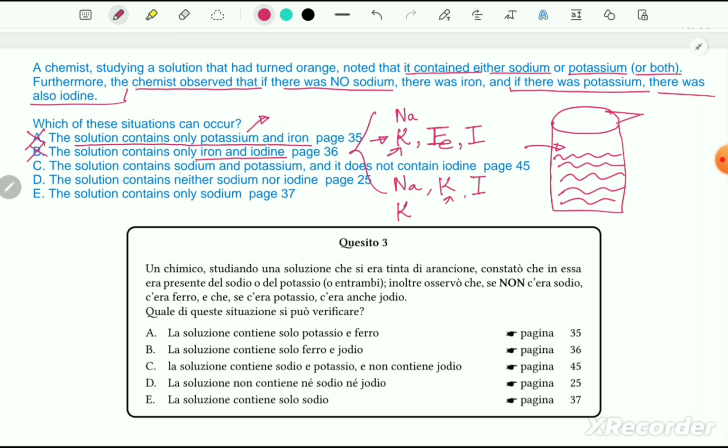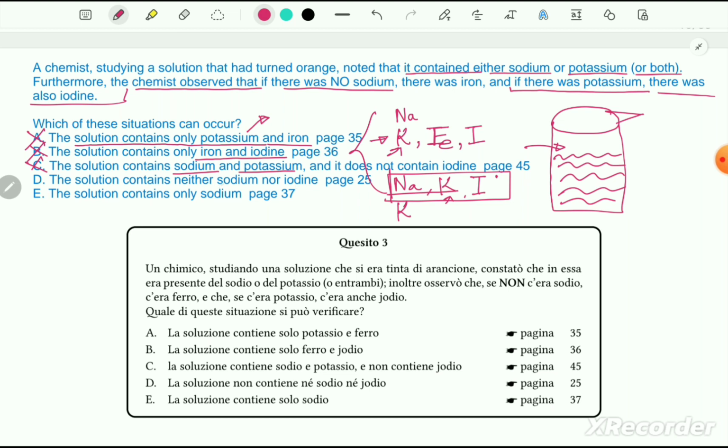The solution contains sodium and potassium, and it does not contain iodine. That's not actually possible, because we have seen that when sodium and potassium are there, iodine must be there. The solution contains neither sodium nor iodine.